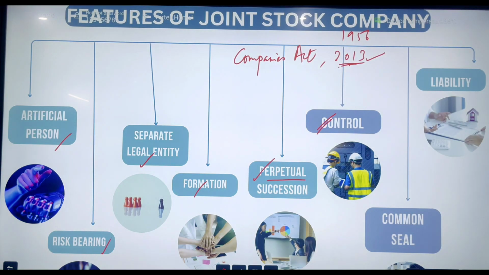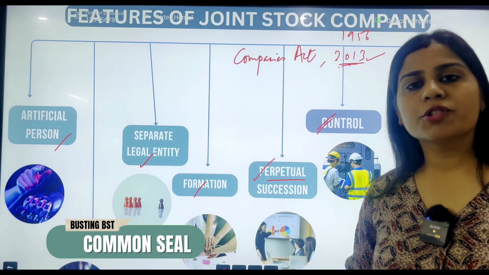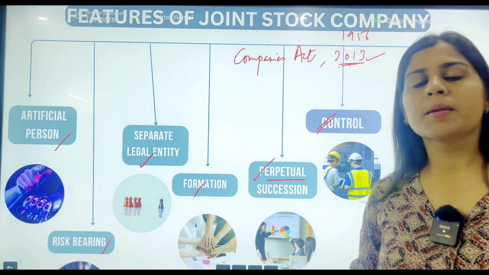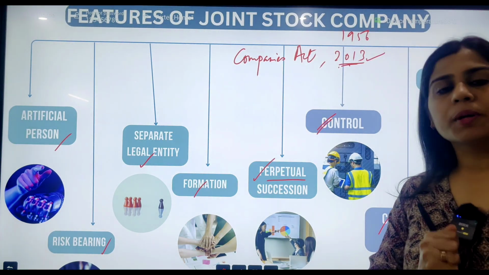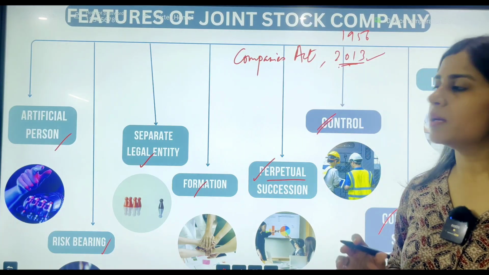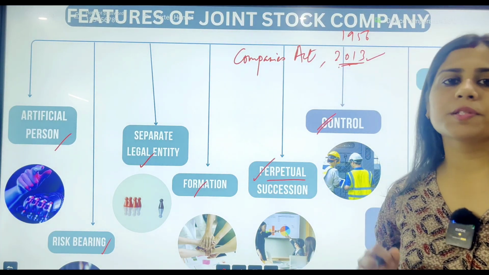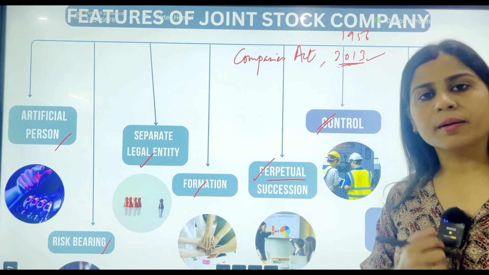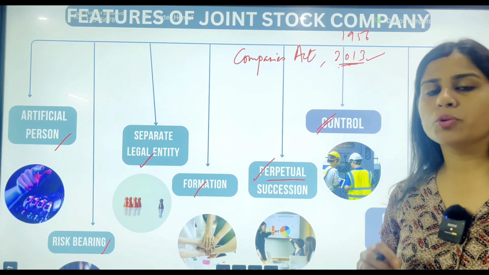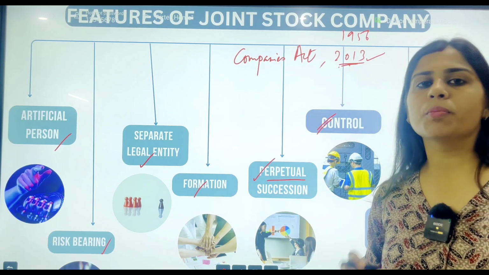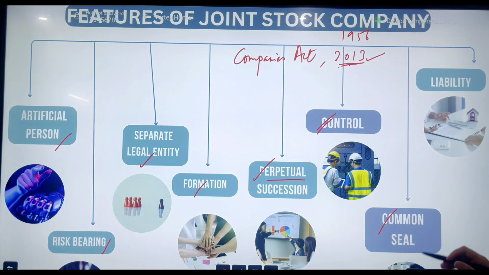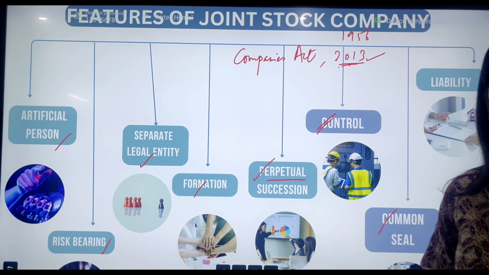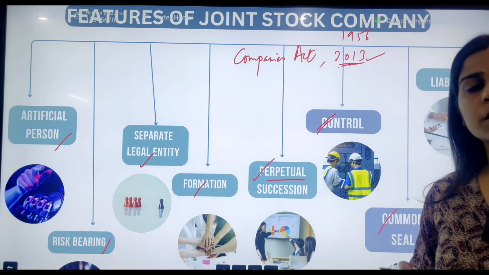as chosen by the shareholders. Now common seal. Since we have discussed, students, that company is an artificial person, it needs to sign its documents, and since it cannot sign on its own, the artificial seal, which we call a stamp, has to be put, by which the company's signed document is identified. It is not just enough to put that seal, but apart from that there also has to be a signature of an authorized signatory to make the document valid from the company's side. So this is ultimately that seal which gives the authenticity of any document issued by the company.